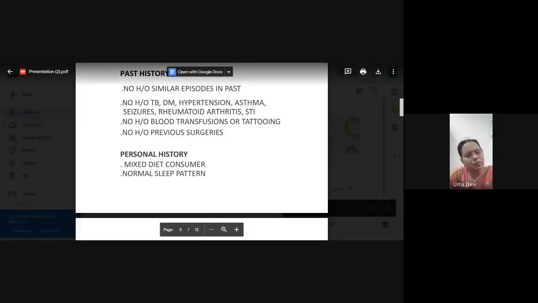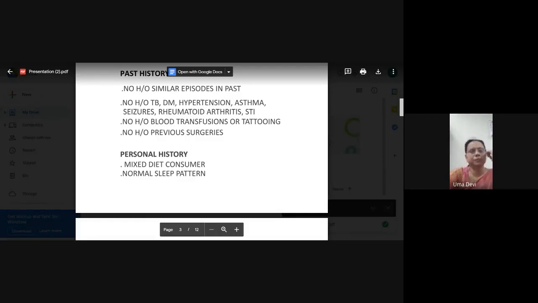Then jaundice is there. Usually hepatitis B is a cause of chronicity, and it may later land up with cirrhosis and portal hypertension. So what history should you ask? History of promiscuity, since it is transmissible. There is no history of any sexually transmitted illness, no history of promiscuity, no history of blood transfusion. Tattooing is very important. Then drug addiction, where they share their needles, that is very important. No history of previous surgery. So all this past history is a must in any abdomen case.